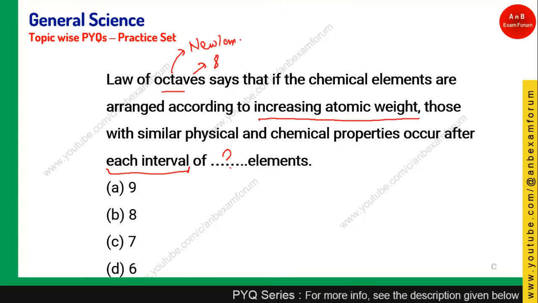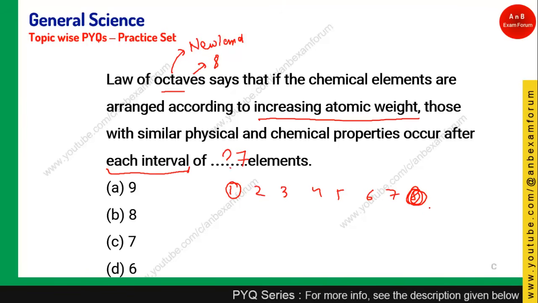And what he did, he arranged the elements based on increasing atomic weights. So let's make some numbers: 1 2 3 4 5 6 7 8. The law of octaves says that the physical and chemical properties of the eighth element will be similar to the first. And if you see, the interval is how much? 1, then 2 3 4 5 6 7. So there would be 7 elements between the first and eighth element.